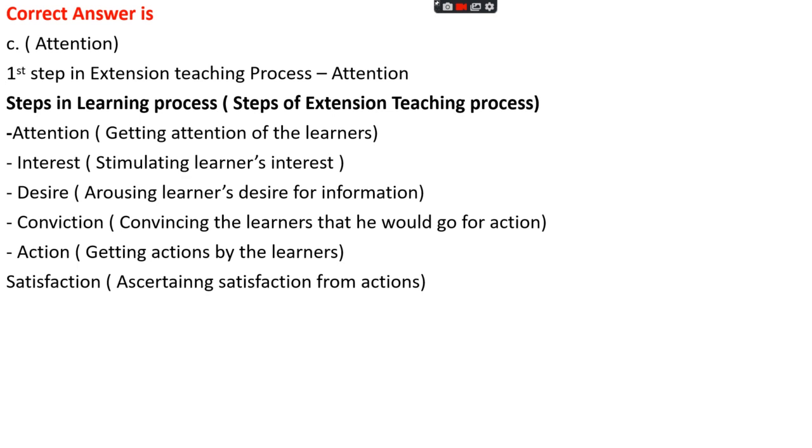There are some steps in the learning process, that is, steps of the extension teaching process. First is attention, that is getting the attention of the learner. Second is interest, stimulating learner interest. Third is desire, arousing learner desire for information. Fourth is conviction, convincing the learner that he should go for that action. Fifth is action, that is getting action by the learner. And last is satisfaction, that is ascertaining that the learner gets satisfaction from the actions.